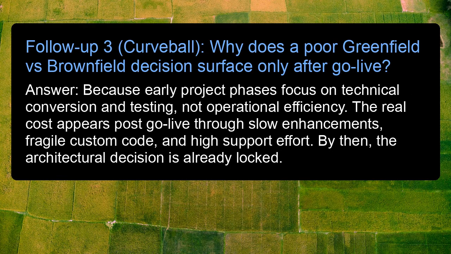Follow-up 3. Curveball. Why does a poor greenfield versus brownfield decision surface only after go-live? Answer: because early project phases focus on technical conversion and testing, not operational efficiency. The real cost appears post-go-live through slow enhancements, fragile custom code, and high support effort. By then, the architectural decision is already locked.